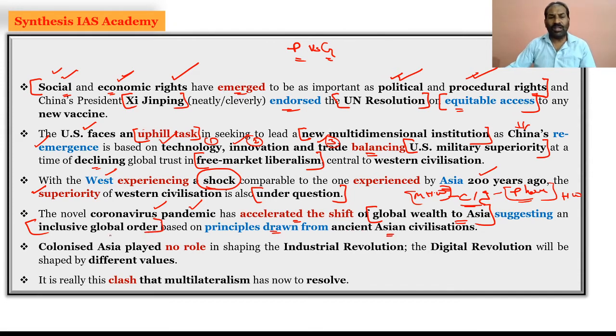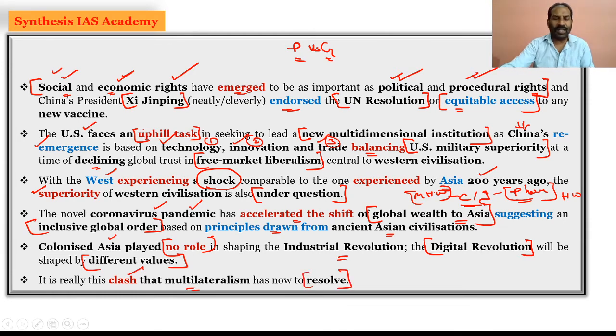And definitely colonized Asia played no role in shaping the industrial revolution. In the industrial revolution, there was not much role played by Asia after World War II. But now the digital revolution is shaping different values for the entire world, and that is what the global change is, and that is the imperativeness of multilateralism, as in the Cold War. And certainly the clash is what multilateralism now has to resolve.